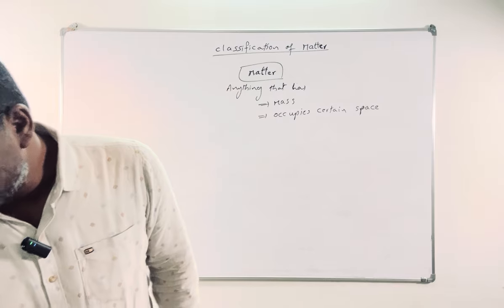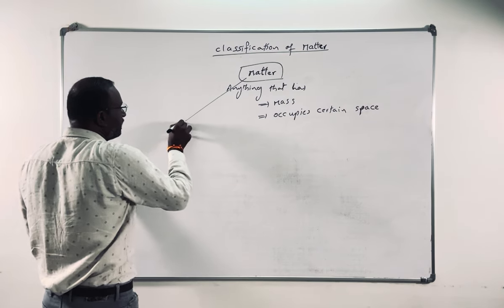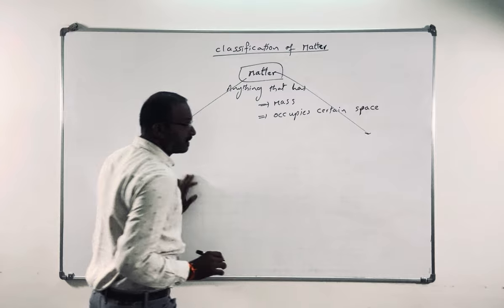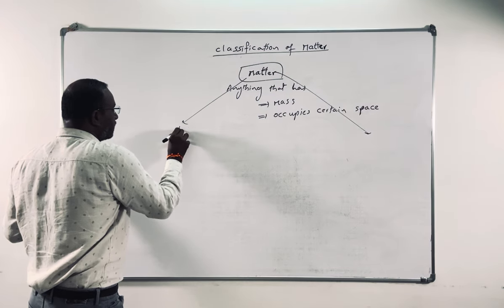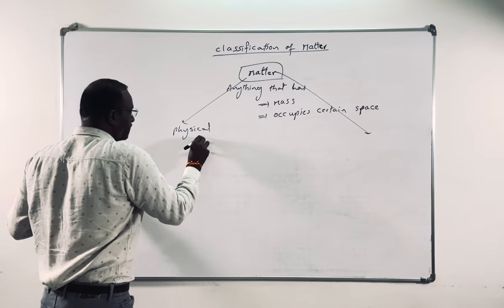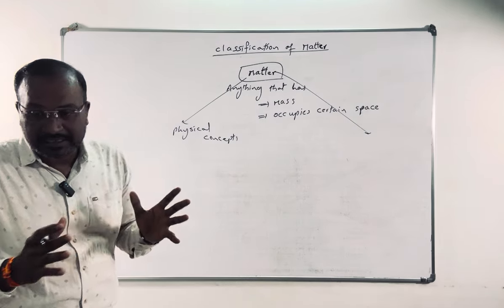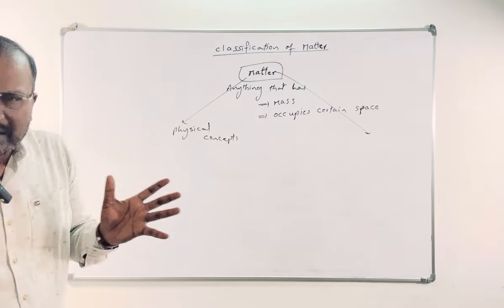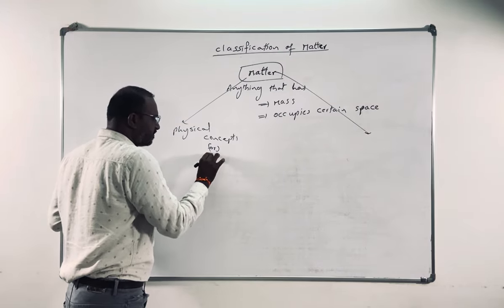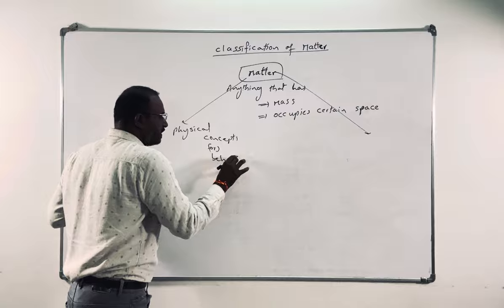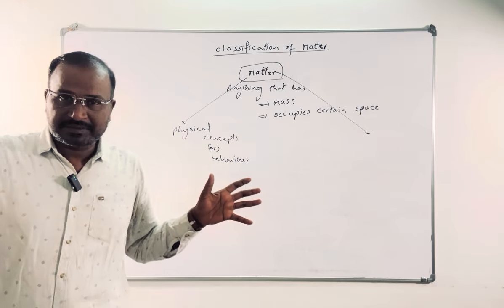Now, classification of matter. Matter has been divided into two concepts. One is physical concepts, or physical behavior: based on physical behavior, matter has been divided into certain types.